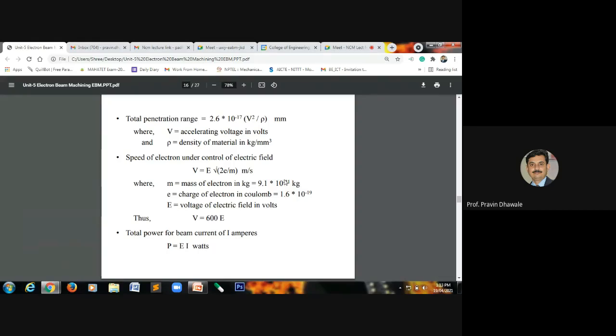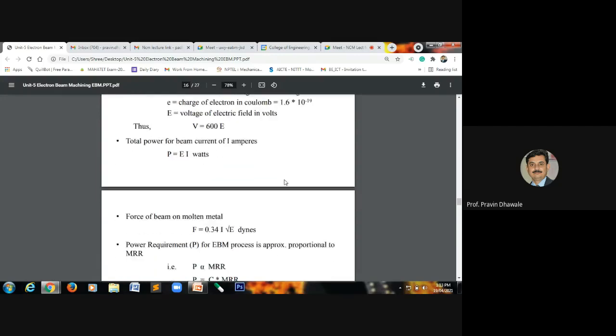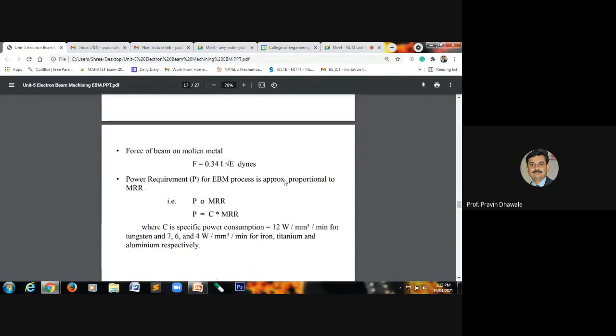And last, as we know the current and the voltage during this EBM process, the electron beam process, by using the two parameters, we can easily calculate the power. Also, there are some parameters or formulas that are utilized in case of EBM machining. That is the force of beam on molten metal. It will be calculated by the formula F is equal to 0.35 into I into square root of E, and the unit of force is newton.